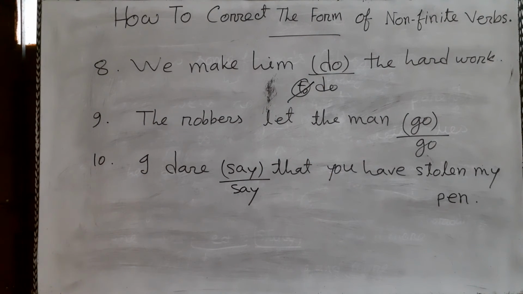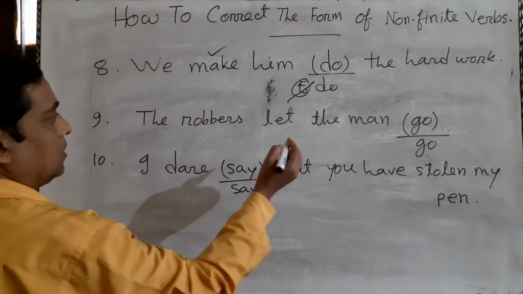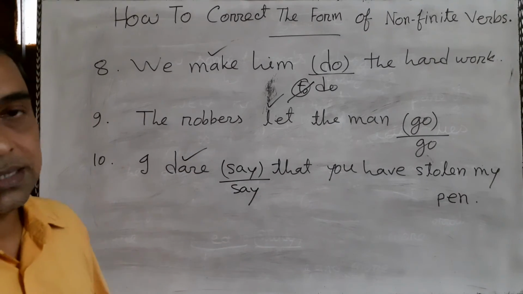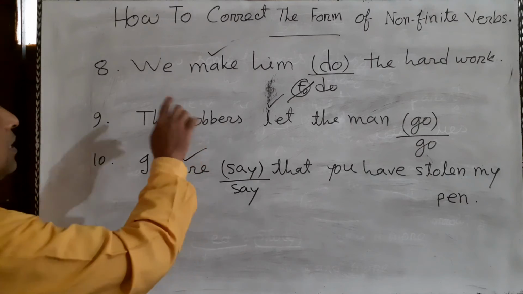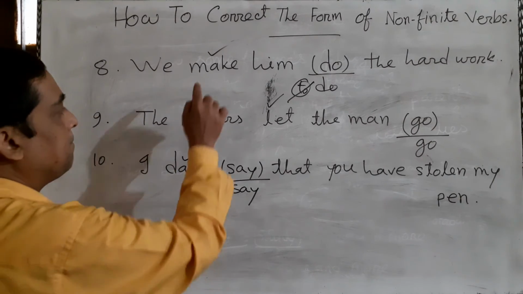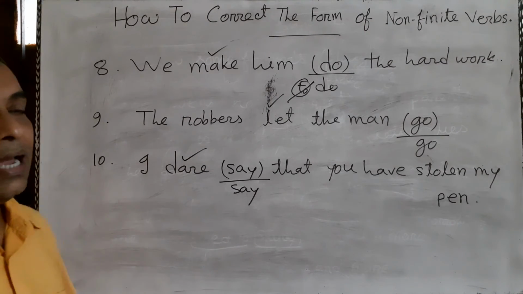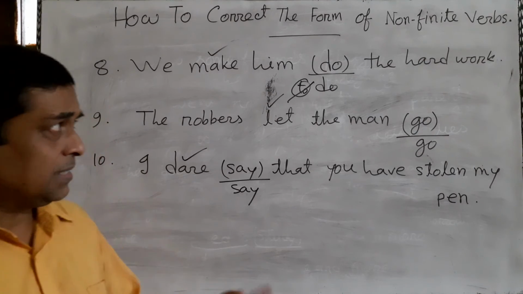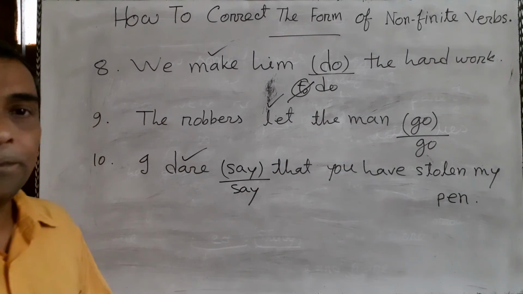How can we think? If in any sentence we have make, let or dare as finite verbs, I am repeating, if we have make, let and dare in any sentence as finite verbs, then in this sentence the non-finite verb will be a bare infinitive.